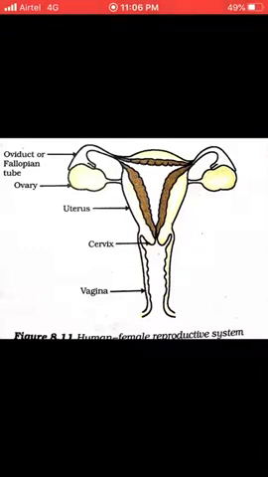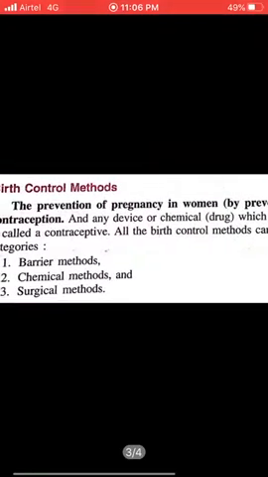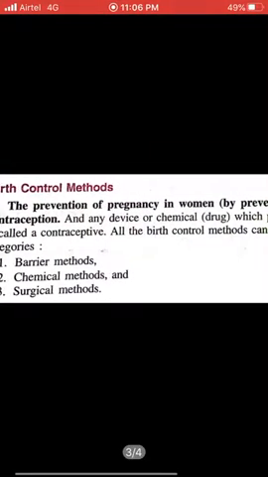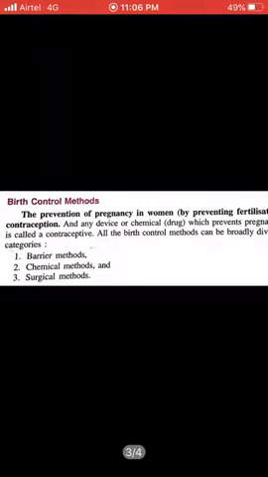Okay, now this is all about the human female reproductive system. Now there is the topic of birth control. How can birth control be regulated, and what is birth control? The prevention of pregnancy in women is known as birth control, or a contraceptive method. So the point is this: to prevent pregnancy, the fusion between male gamete and female gamete must be stopped. It can be done by three means: barrier method, chemical method, and surgical method.